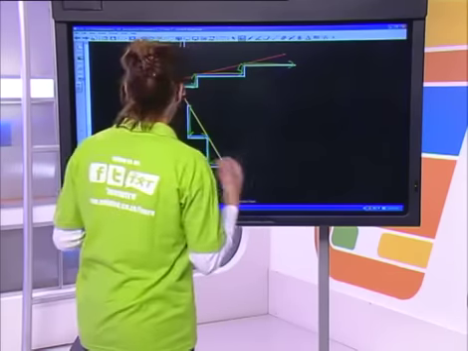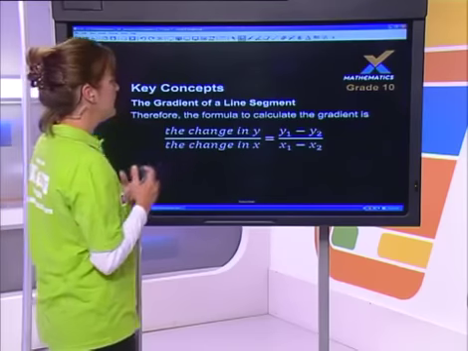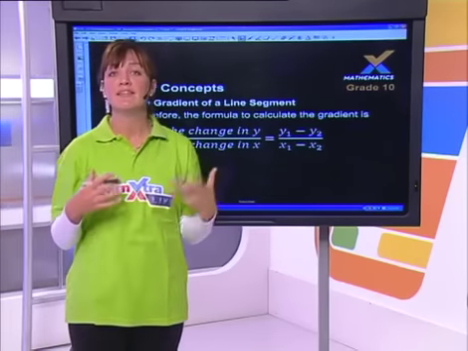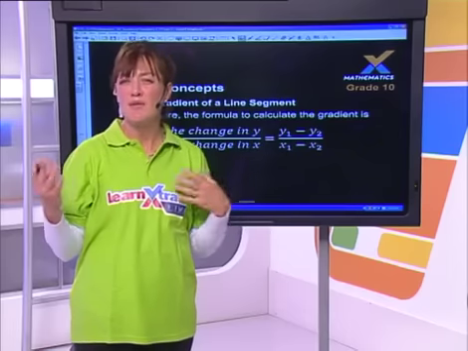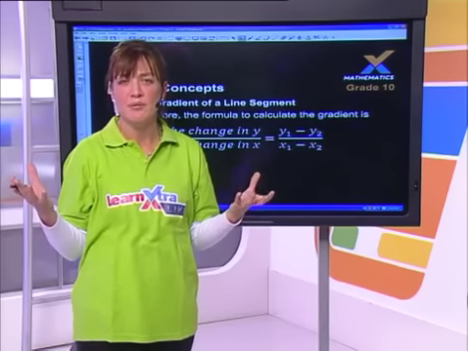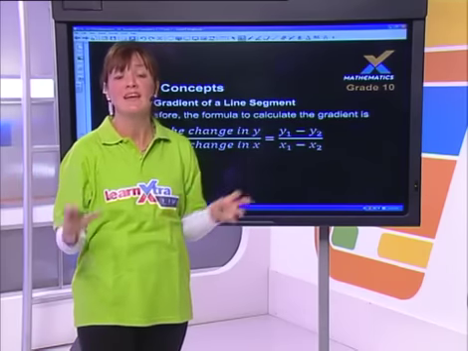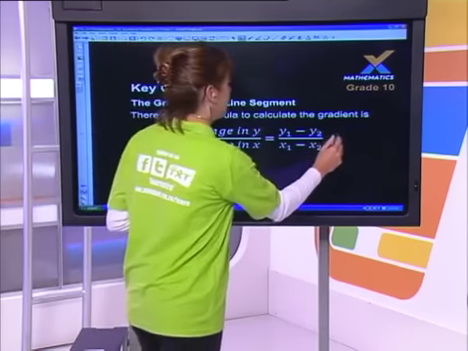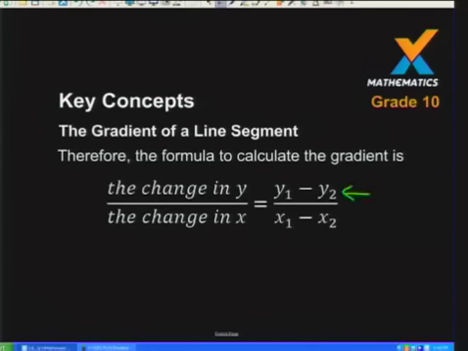So that's where the concept of the change in y over the change in x gives you the gradient of a line. Putting it into a formula, when we talk about the change in y over the change in x, remember we're talking about coordinate points here. So we have x's and y's. The way we do it is we say the change in y, which is y1 minus y2, over the change in x, which is x1 minus x2.